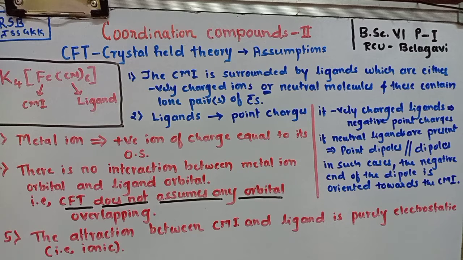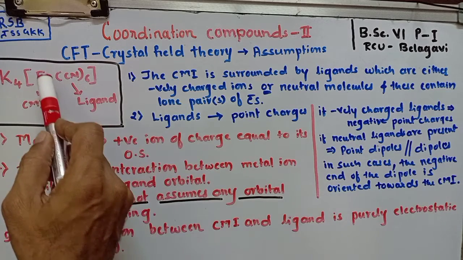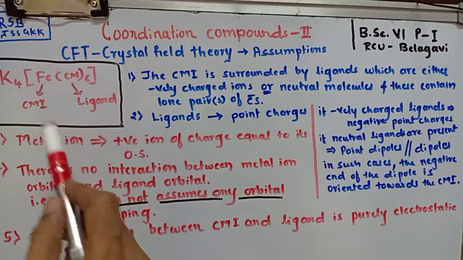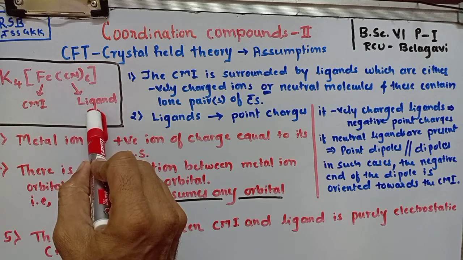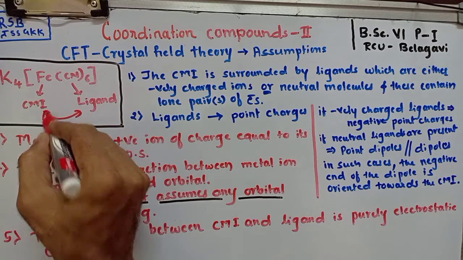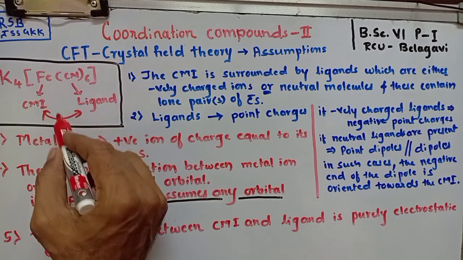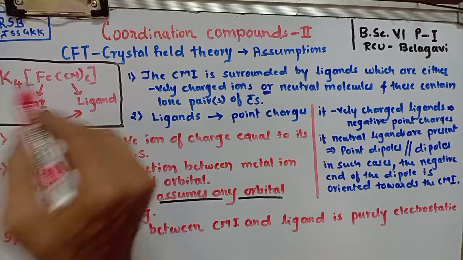is that it assumes that the attraction between the central metal ion and the ligand in a complex is purely electrostatic. For example, take potassium hexacyanoferrate(II). Here the central metal ion is iron and the ligand is cyanide. Here the force of attraction between central metal ion and ligand according to crystal field theory is purely electrostatic. That means the nature of the bond is always ionic in nature. Whereas valence bond theory assumes that it is purely covalent.